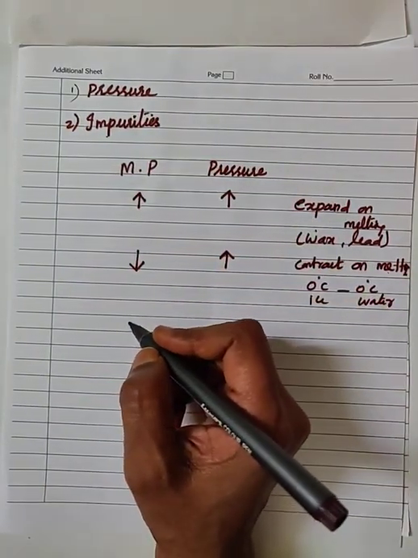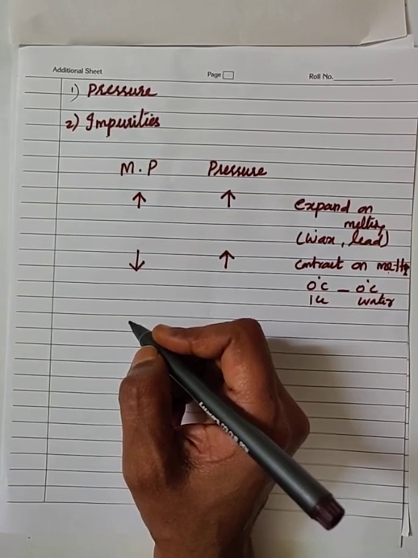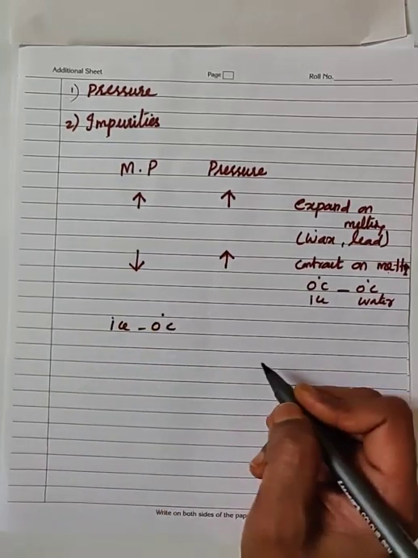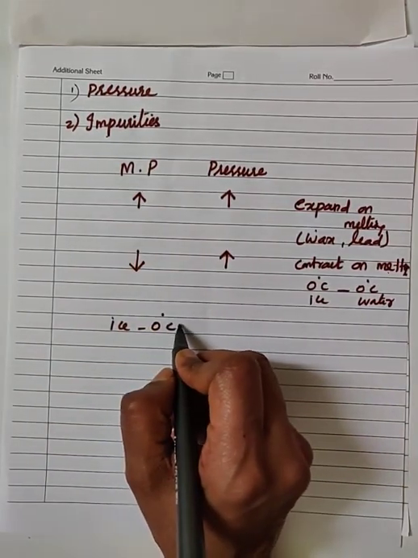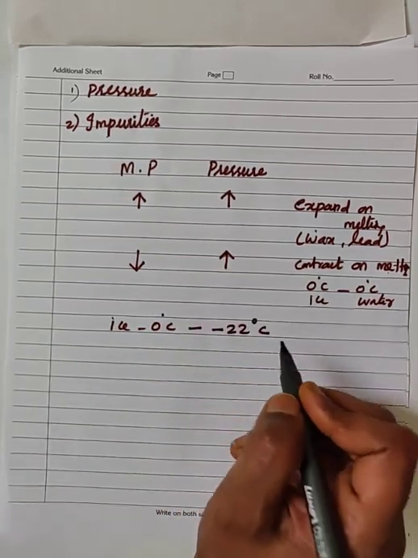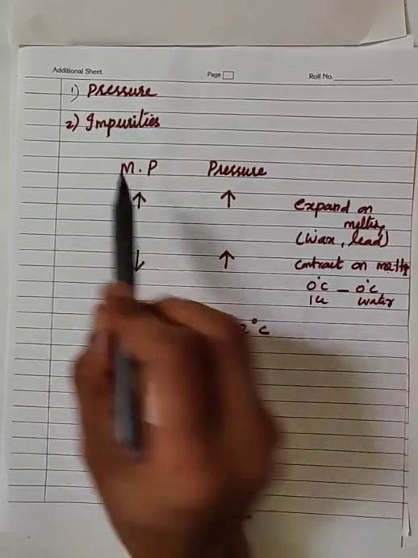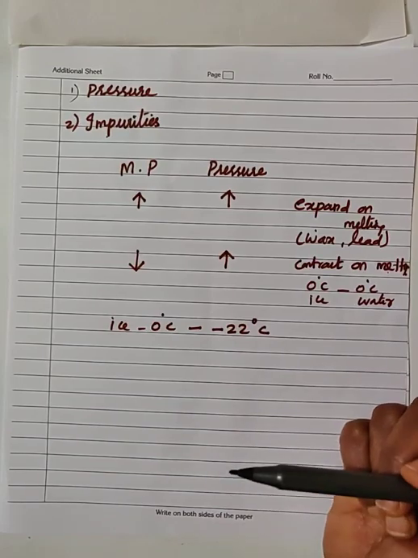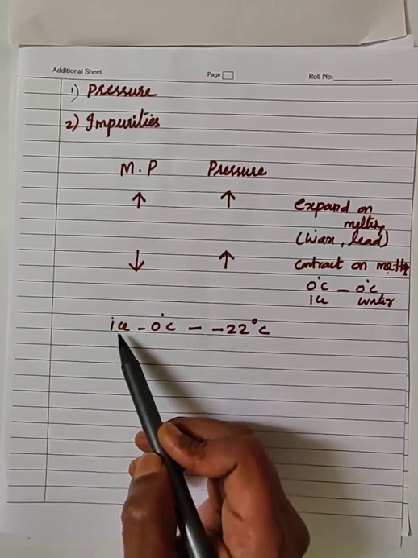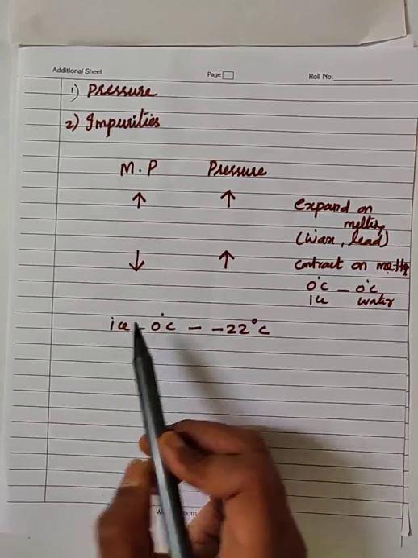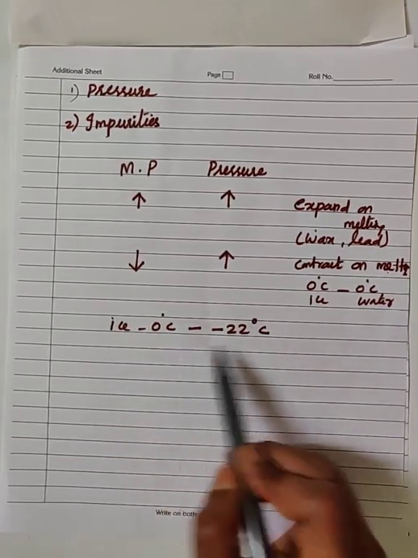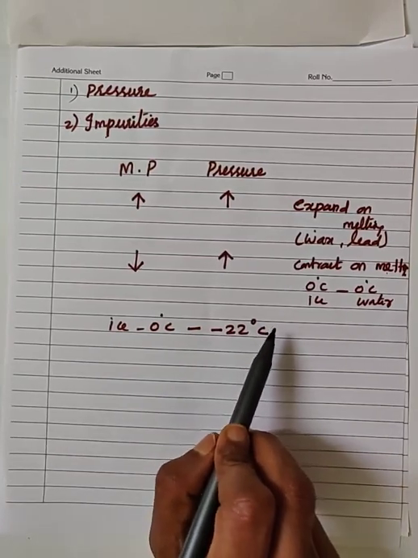The addition of impurities will lower the melting point. For example, ice melts at 0 degrees Celsius. If salt is added to ice in proper proportion, the melting point of ice can be reduced to minus 22 degrees Celsius. That is, the addition of impurities will lower the melting point. This process is used in freezing mixtures and also in the preparation of kulfis.